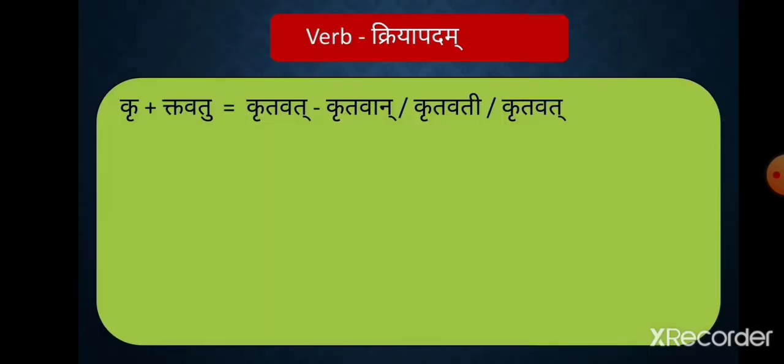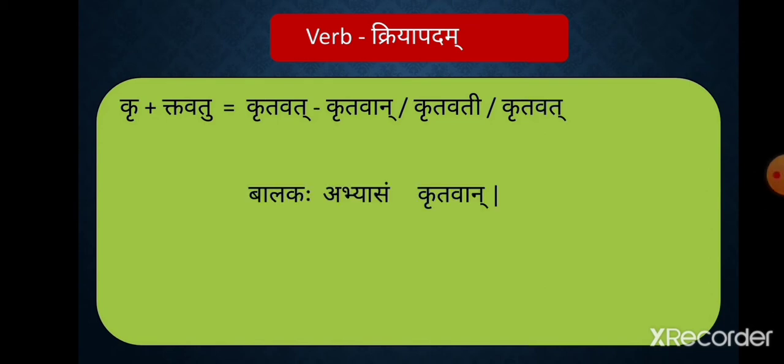When we add ktavatu to kru dhatuhu, we get the form krutavat. In masculine, its form is krutavan. In feminine, it is krutavati. And in neuter, it is krutavat.